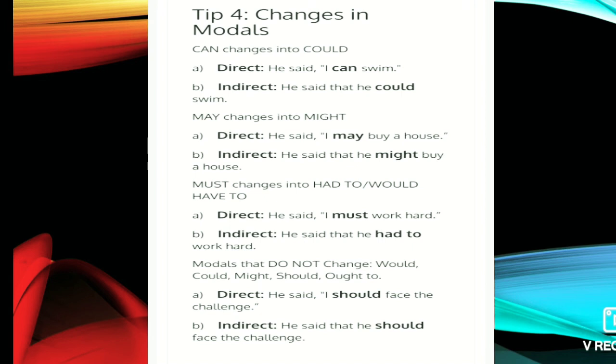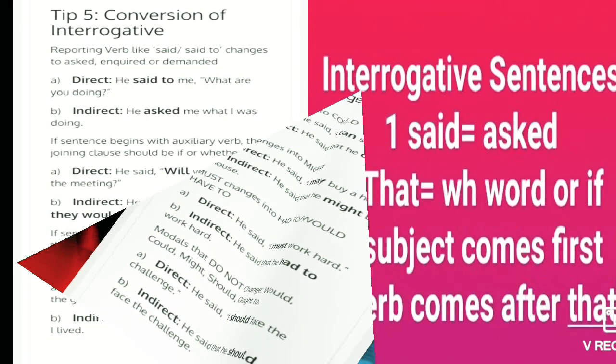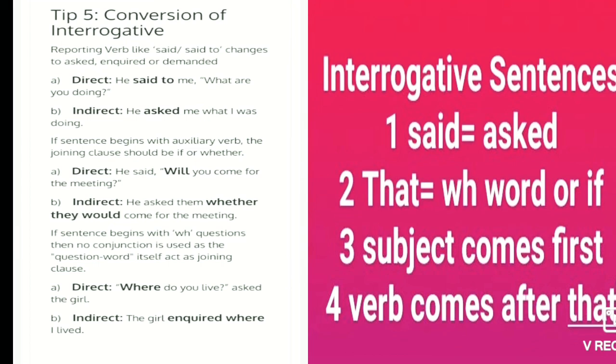And modals do not change: would, could, might, say this will not change. He said, I should face the challenge. Indirect speech: he said that he would face the challenge. So the fifth tip is about when the sentence is interrogative, or a question sentence, what are the rules there? I have made rules here, that the fourth rule we have to just remember.